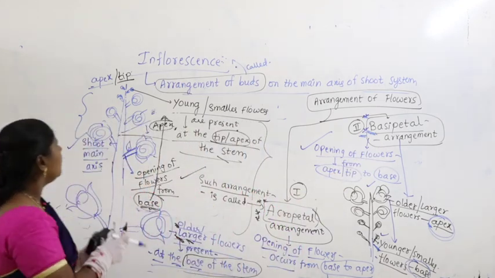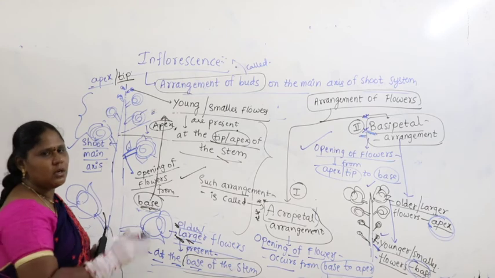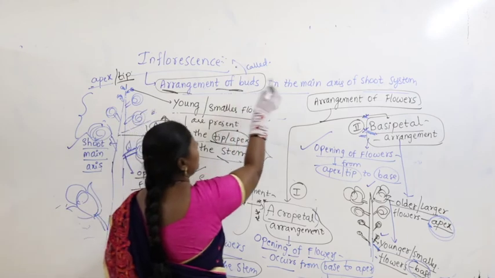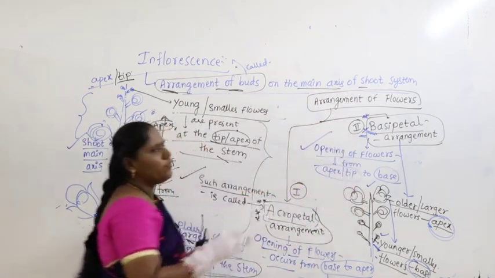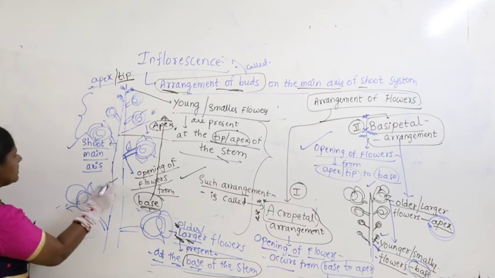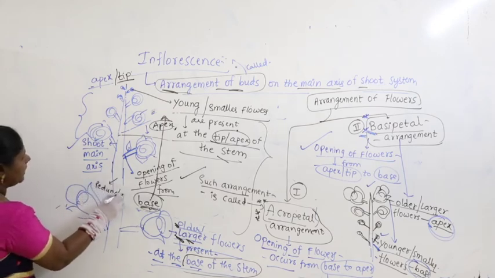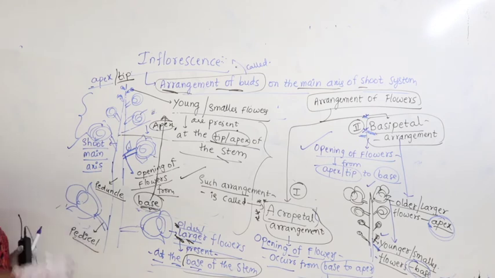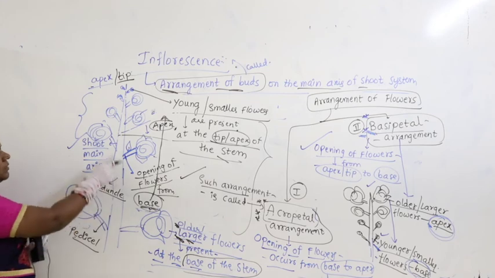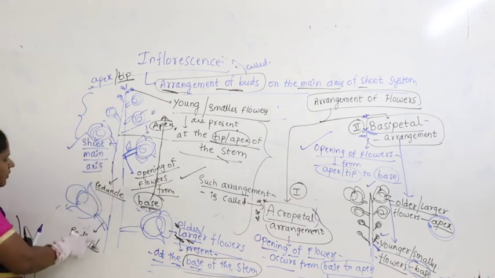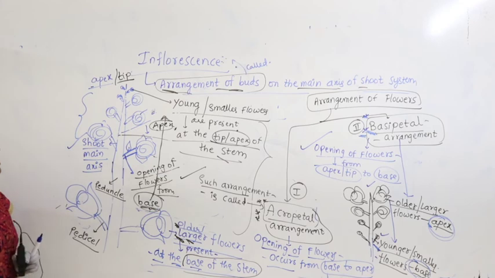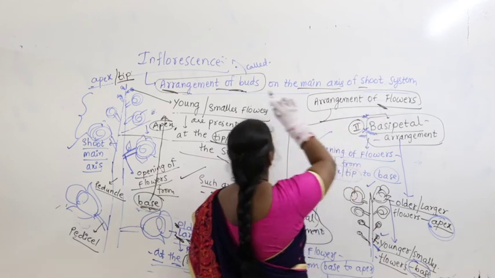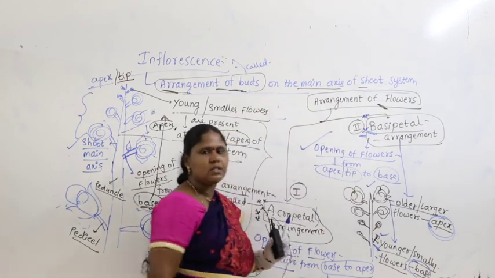Let me say again, what is inflorescence we are talking about? We started with inflorescence. Arrangement of buds on the main axis is called inflorescence. The main axis is called the peduncle. The stalk of the flower is called the pedicel. Buds develop later into flowers.